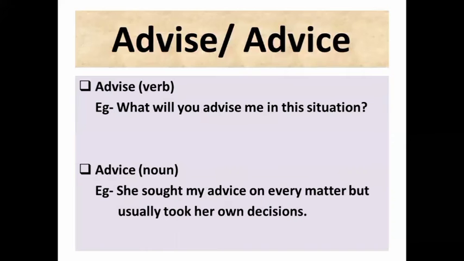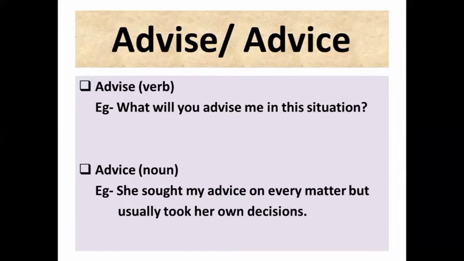Next is advice and advise. The pronunciation of these two words is the same, but the spelling is different, and now we will see the difference between them: one ending with S, the second ending with C. First is advise, A-D-V-I-S-E. It acts as a verb. What will you advise me in this situation? So here advise is acting as a verb.